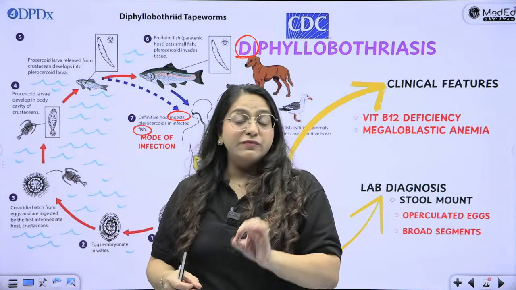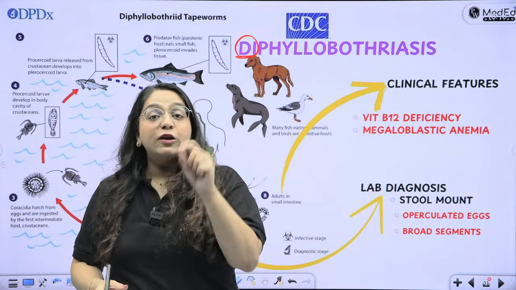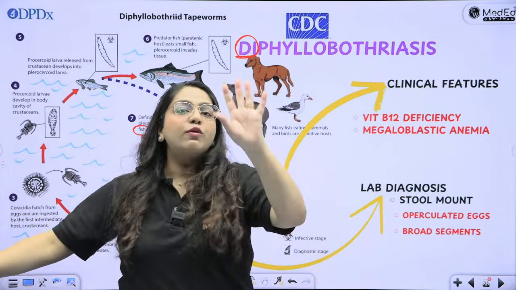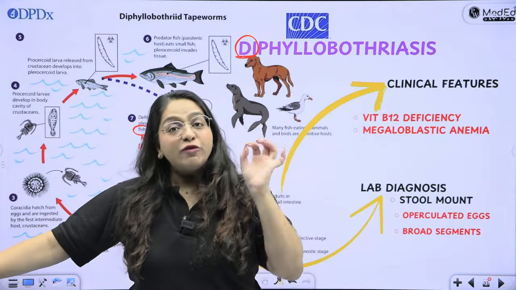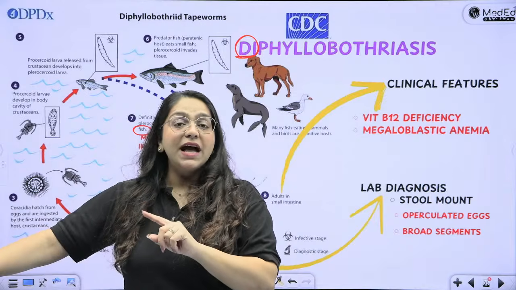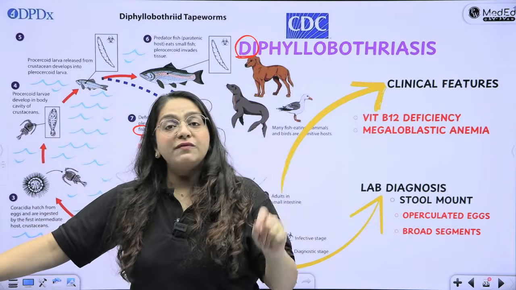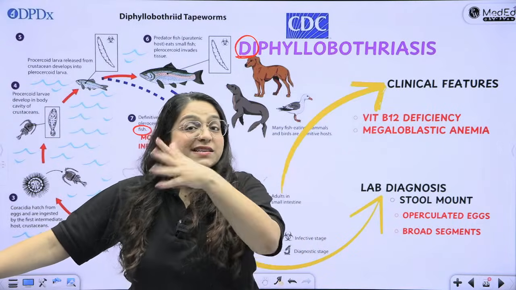And the mode of infection for Diphyllobothrium latum is eating the larva because it is present inside the fish. So simply remember the name of the tapeworm. Diphyllobothrium is fish tapeworm. So of course, mode of infection will be fish. Taenia solium is pork tapeworm. So mode of infection is pork. Mode of infection is beef. And H. nana says nana no no.